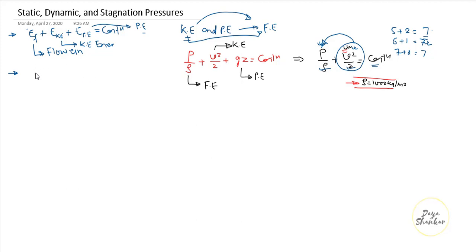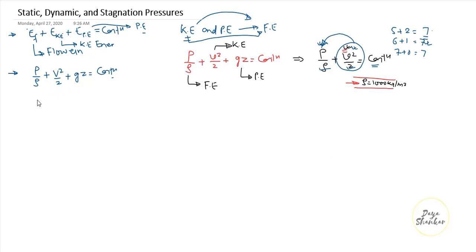Okay, now we have seen earlier that our equation is P by rho plus V square by 2 plus gz is equal to constant. Now I would like to multiply rho on both sides.